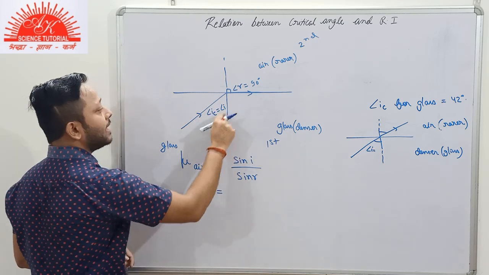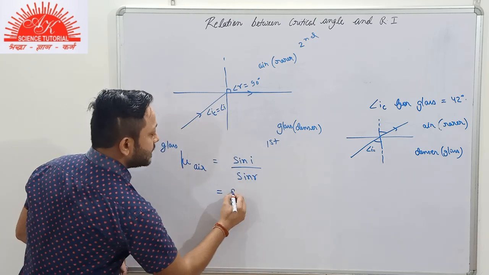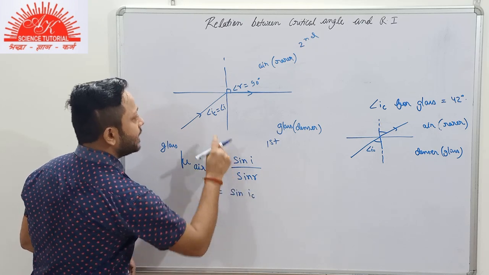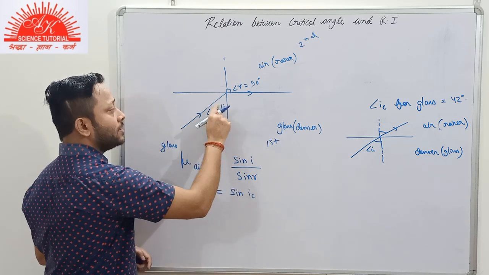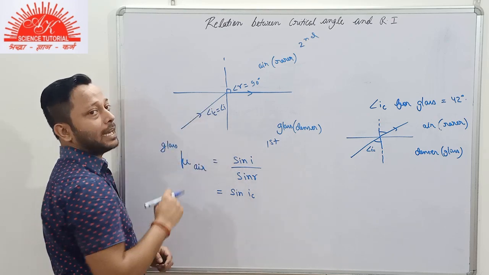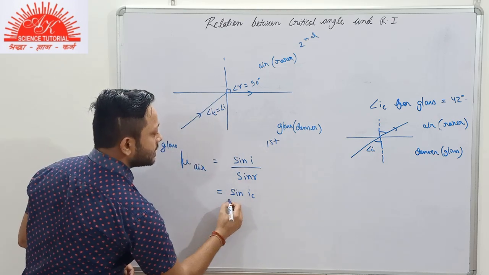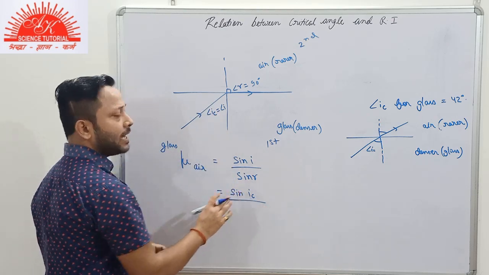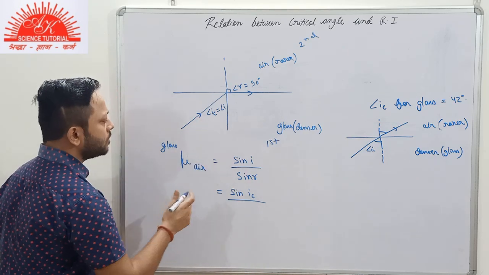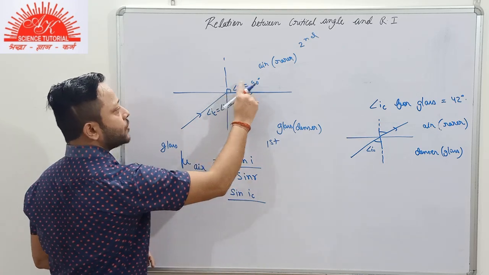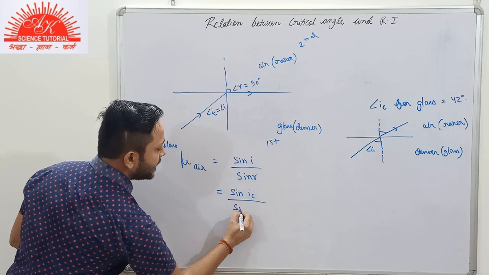And here, what is this sine i? As you can see here, the angle of incidence is only the critical angle. So this is sine i or sine ic, we can write either of the two terms. And sine r, as you can see here, this angle of refraction is 90 degrees.